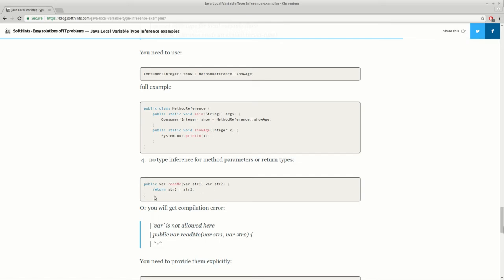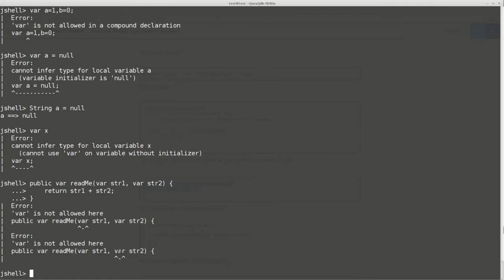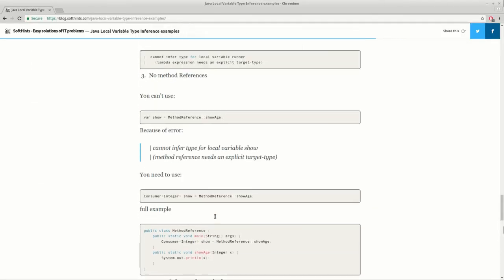You get an error because most probably you can return more than one value in a single method, more than one type of return value, so you can have a collision here. That's why most probably it is not possible, to avoid confusion.